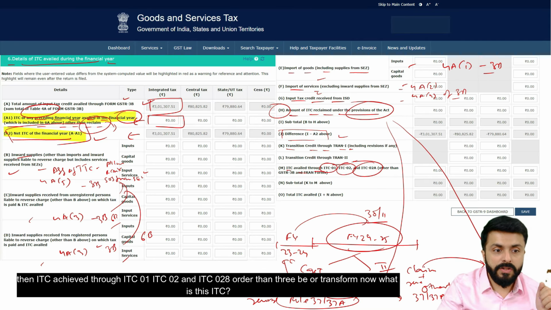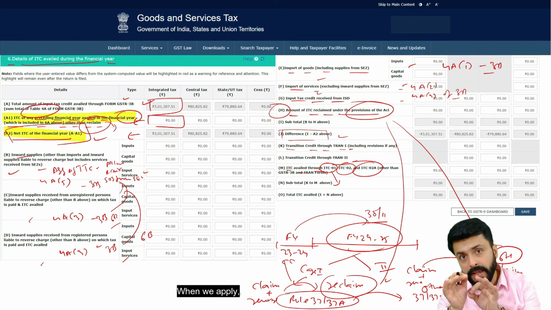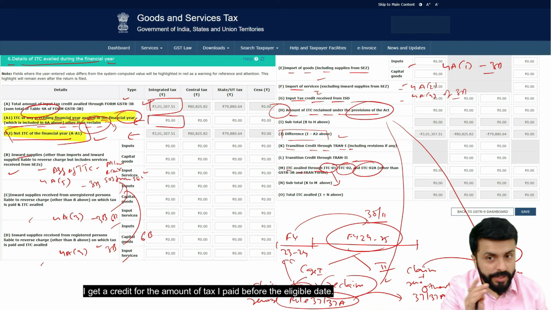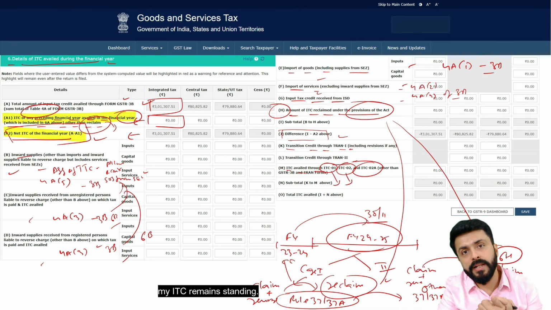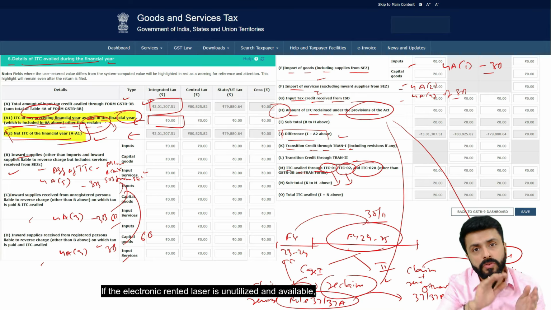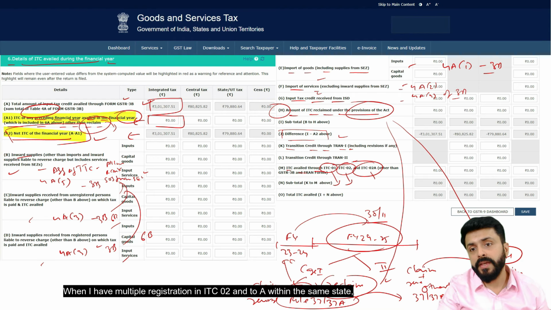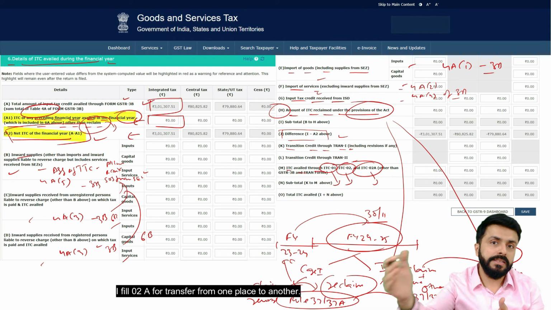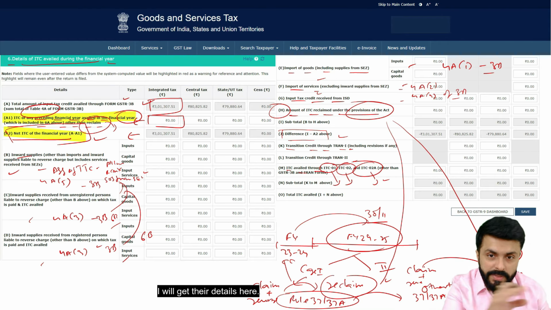Now what is this ITC? ITC-01 becomes ITC-01. When we apply, I get a credit for the amount of tax I paid before the eligible date. In ITC-02, when I do sale and merge, my ITC remains standing. If the electronic credit ledger is unutilized and available, I will get it transferred. When I have multiple registrations within the same state, I fill ITC-02A for transfer from one place to another. I will get their details here.